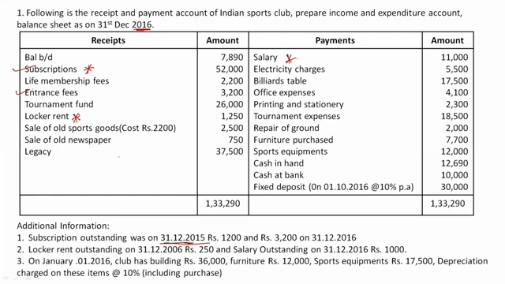So we'll put a symbol here so that we can identify that they are related items. Now tournament fund, again, it's not revenue in nature. Only when we are conducting any tournaments will we be receiving the tournament fund. It's not revenue in nature, so we'll take this in the balance sheet.